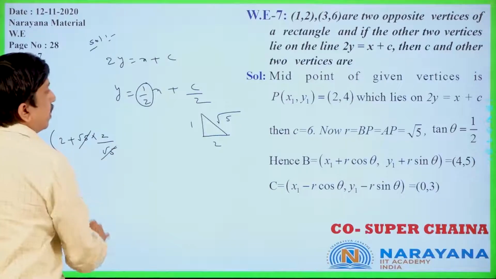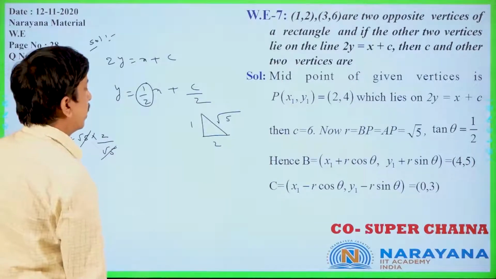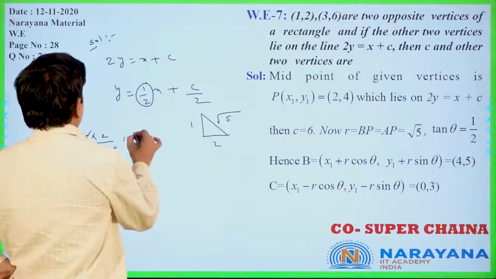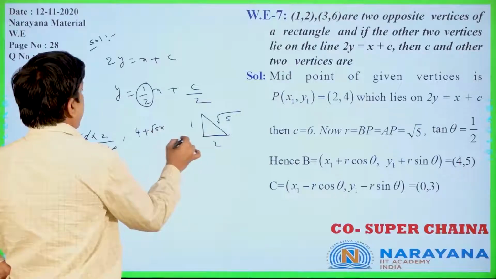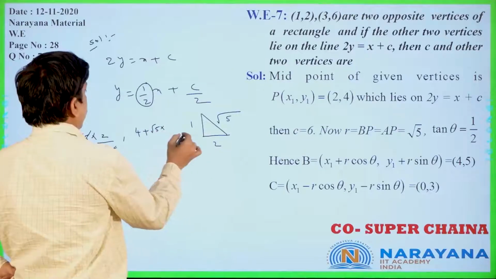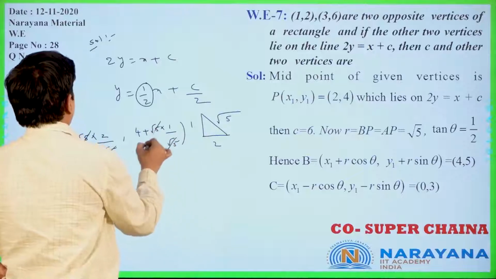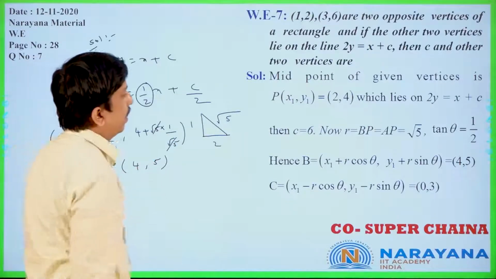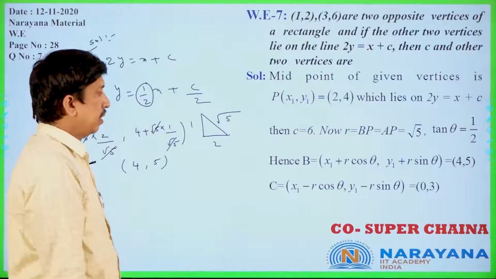Root 5 cancels. 2 plus 2, that is 4 we are getting. Now y1 plus r sin theta is 4 plus root 5 into sin theta, and sin theta is 1 by root 5 only. This root 5 will get cancelled. We got the point (4, 5), like that, x1 plus r cos theta, y1 plus r sin theta.